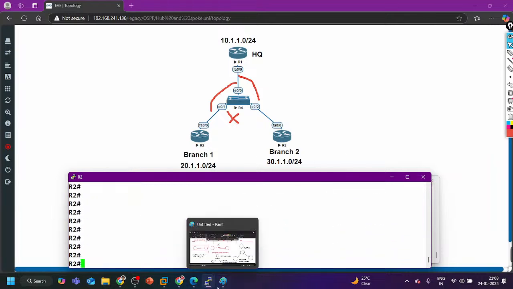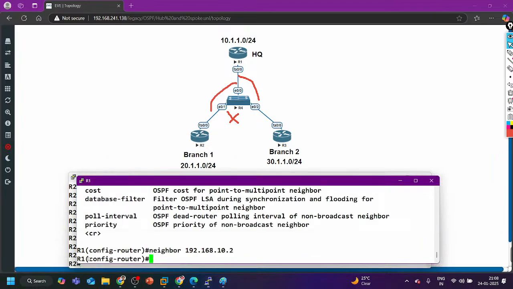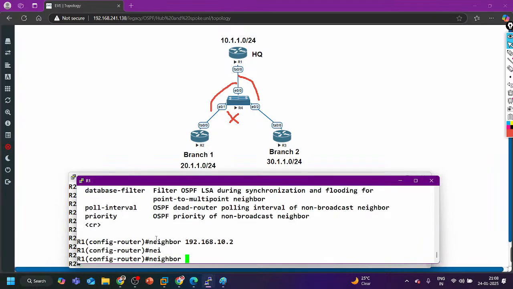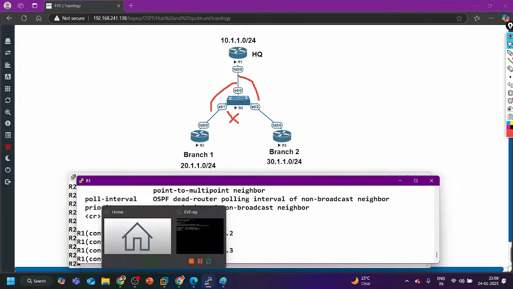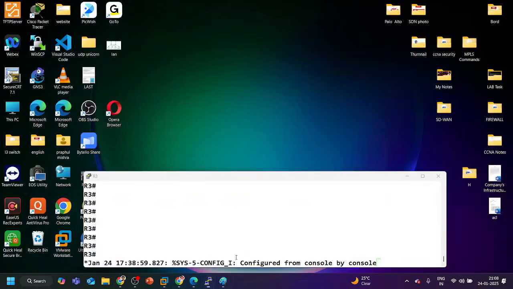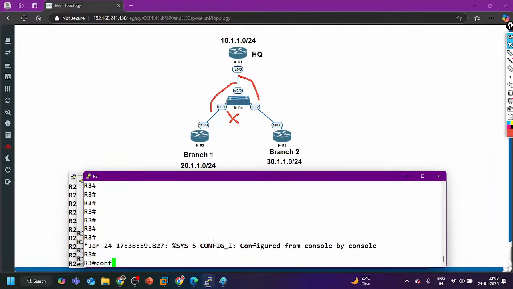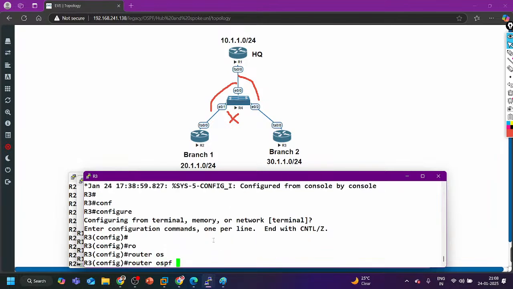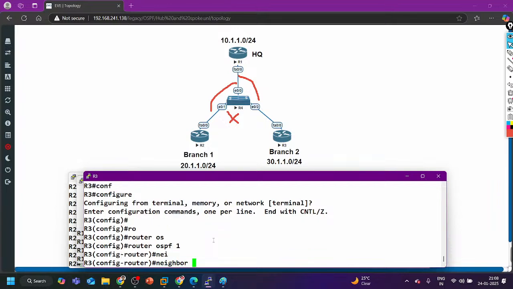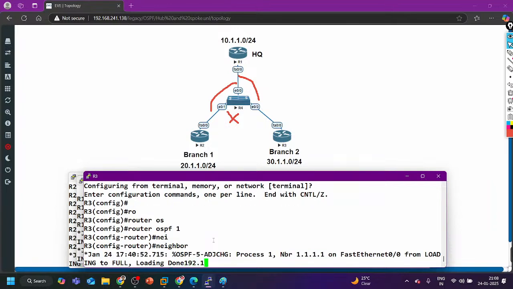Till then, let me configure the other neighbor also. On router number 1, I can add one more neighbor command, 192.168.10.3, and on router number 3, config T, router OSPF 1, and neighbor 192.168.10.1.